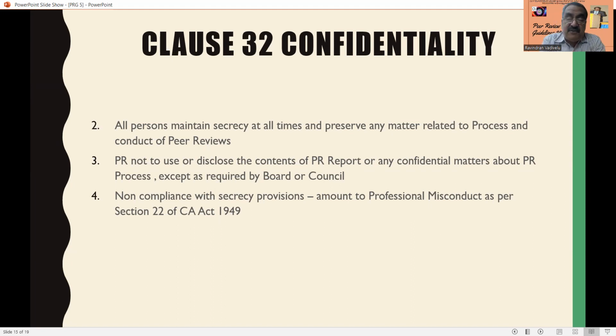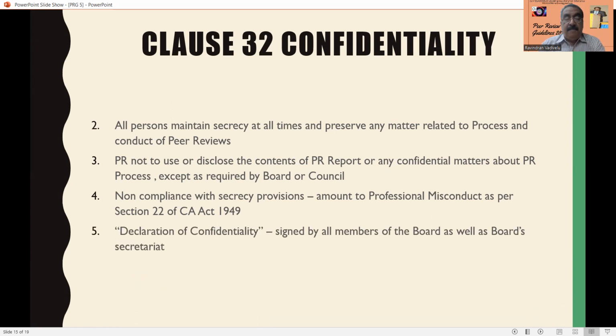Then it amounts to professional misconduct as per Section 22 of the Chartered Accountants Act of 1949. So they have to maintain the secrecy. Then a declaration of confidentiality has to be signed by all the members of the board as well as the board's secretary. So that means all the details have to be submitted to the board. So they have to keep all the records in a confidential manner. So all the members have to give a declaration of confidentiality to the board.